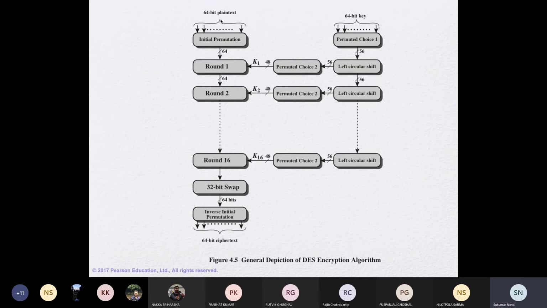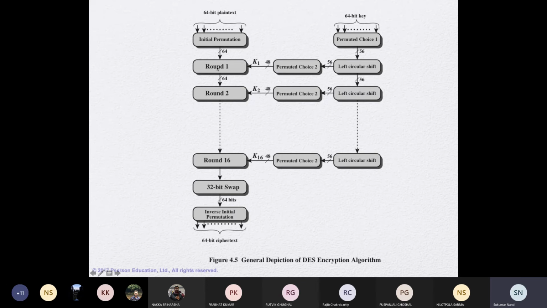If I try to operate on THE directly, the dependency of TH and E from the language point of view, the trigram, will remain. So the philosophy here is that the initial permutation is made in such a way that the trigram or bigram property can be changed. That is the basic philosophy behind the initial permutation.